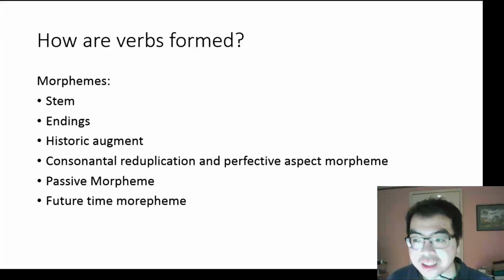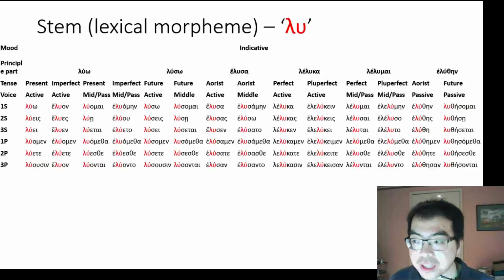So how are these verbs formed and spelt? Well, verbs are made out of morphemes. Morphemes are simply bits of a word put together to form the whole word. These are similar to, in English, prefixes, suffixes, and infixes. We will go through each morpheme. The stem or the lexical morpheme carries the fundamental meaning of the word. In this case, it's the lambda upsilon, lu.